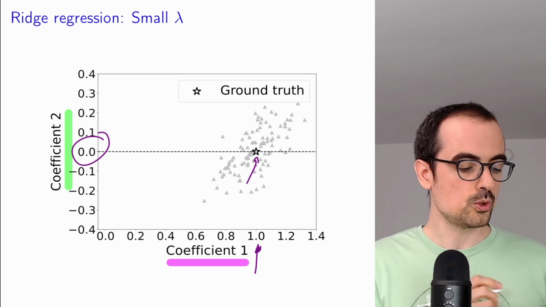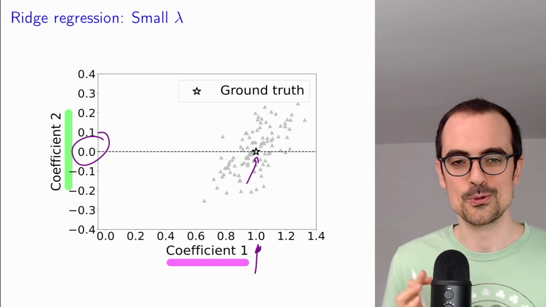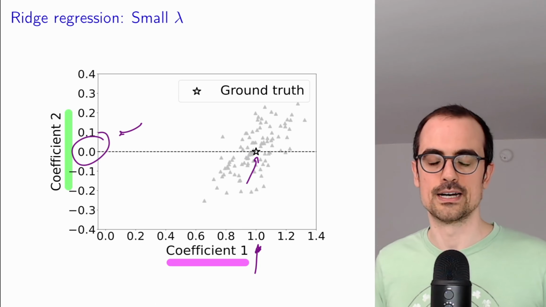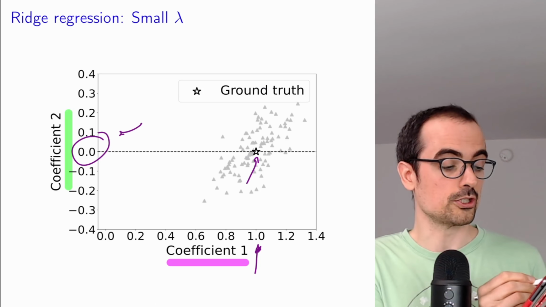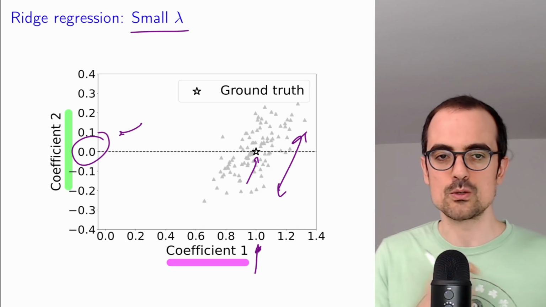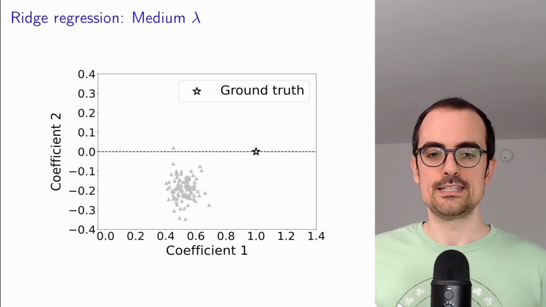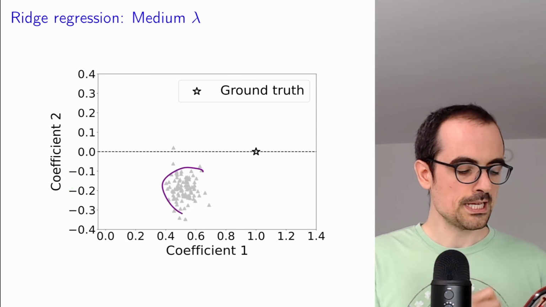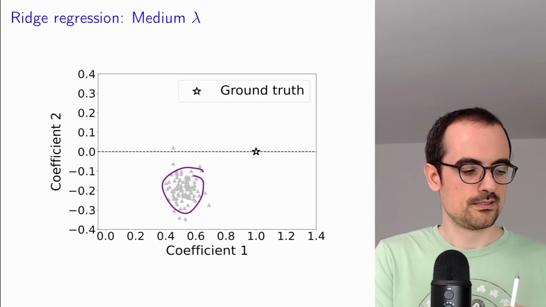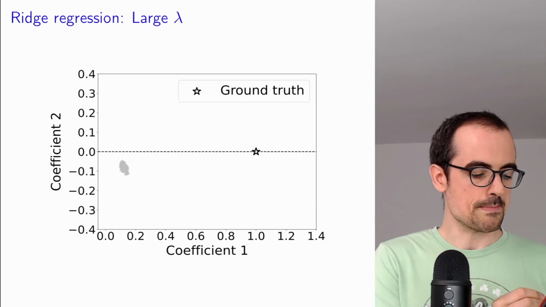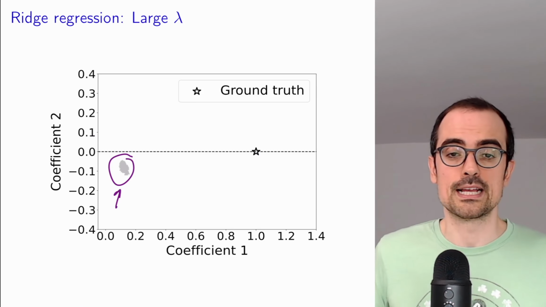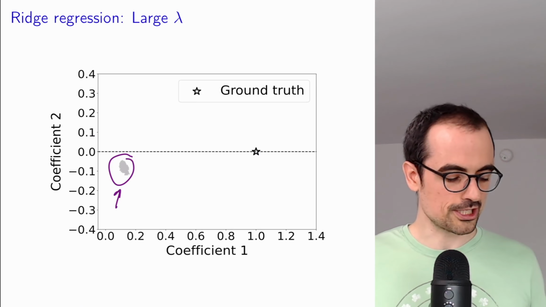What does ridge regression do? It doesn't produce a solution where one of the coefficients is 0. It does not identify the correct coefficient. You could say, oh, but this is because you have small lambda, you see all of this noise amplification, so that's not too surprising. What happens if I make lambda larger? It solves the noise amplification, but it does not yield sparse coefficients. If I increase lambda further, we bias the solutions towards 0, as we saw in the video on ridge regression, but we never get sparse estimates. So ridge regression does not work.